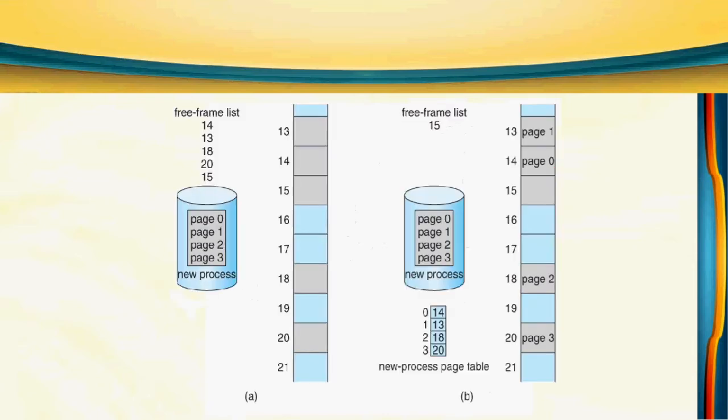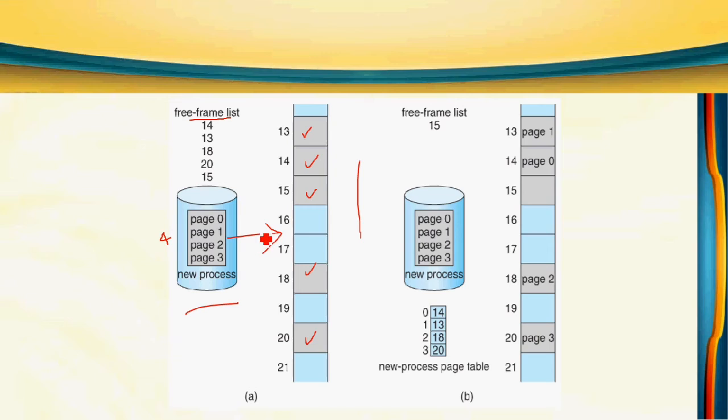Okay, this is another diagram with the free frame list. This is before allocation, this is after allocation. So we have a process, it contains totally 4 pages. We need to execute it. To execute, all the 4 pages should be loaded in the main memory. In the main memory these are free frames, 13, 14, 15, 18, 20. They are called free frames. In these locations we have to load these 4 pages. These free frames are available in the free frame list.